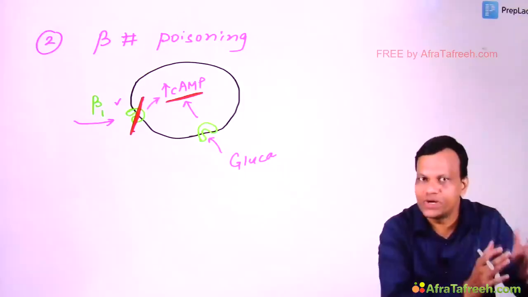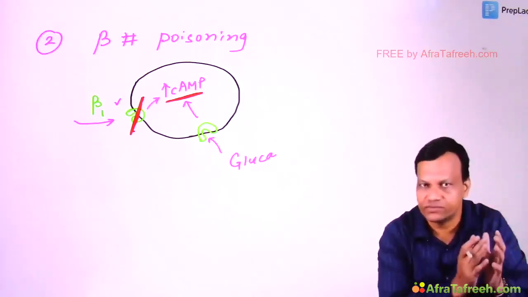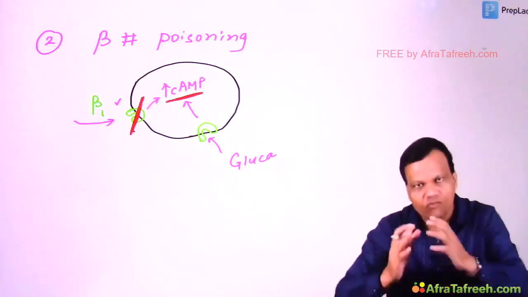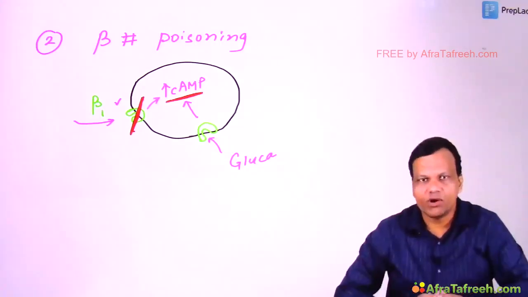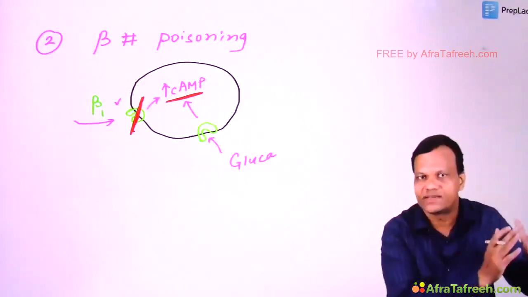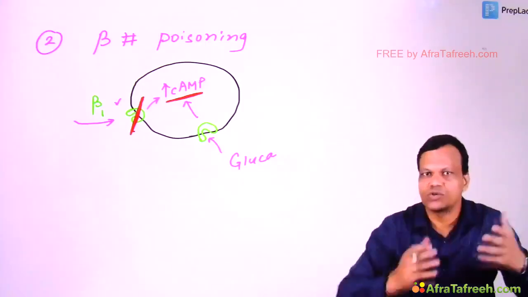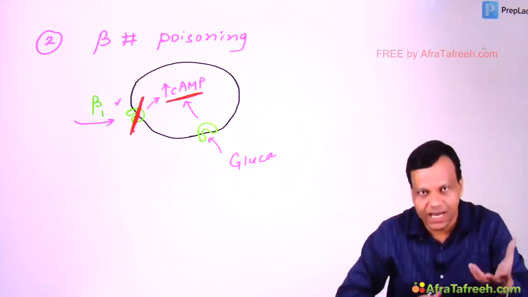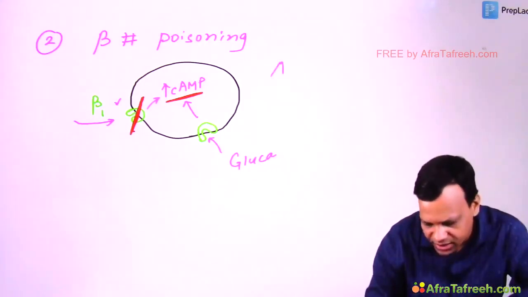Drugs acting through beta 1 are less likely to be effective. Now, what are the other methods to treat beta blocker poisoning? Basically, we want to stimulate the heart without beta receptors. So what else can you use to stimulate the heart? Yes, we can give anticholinergic drugs like atropine.